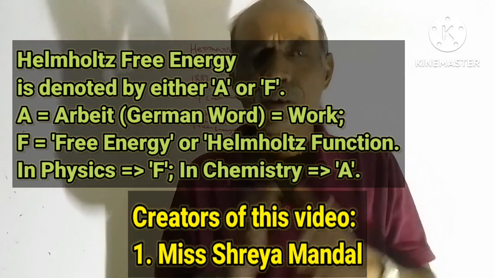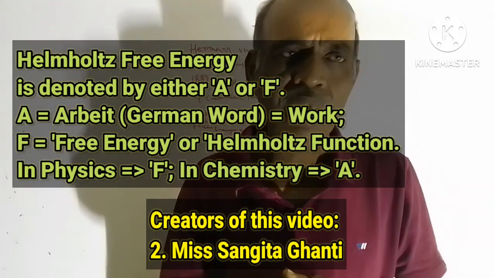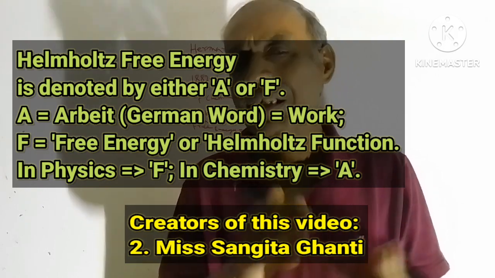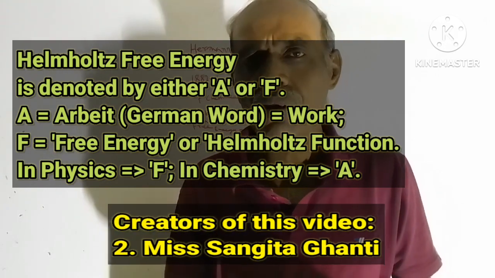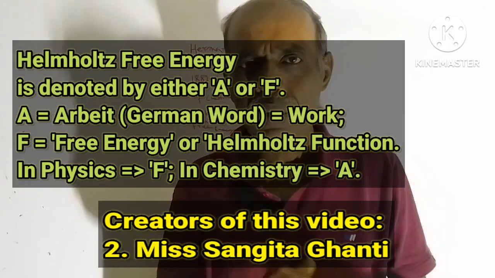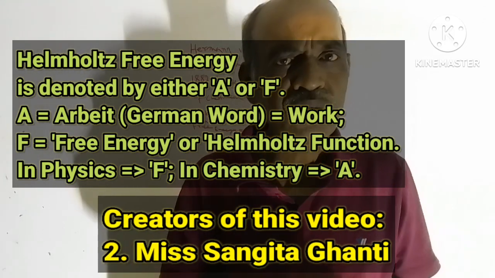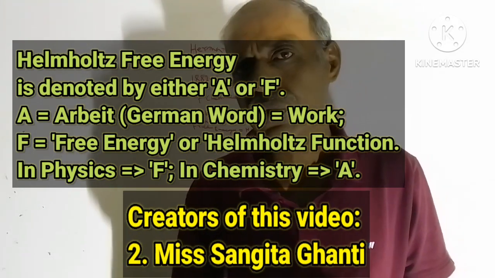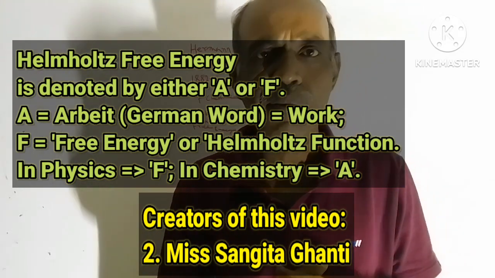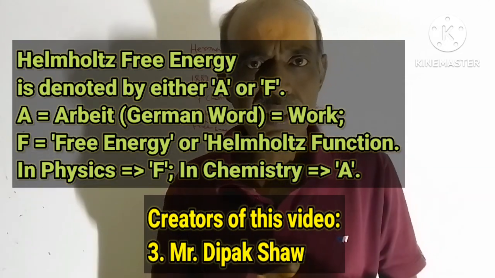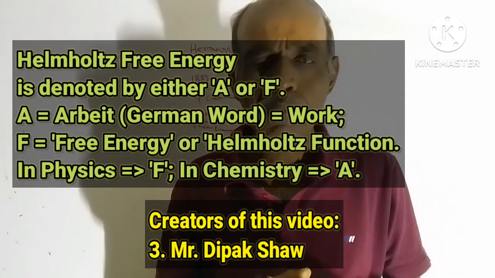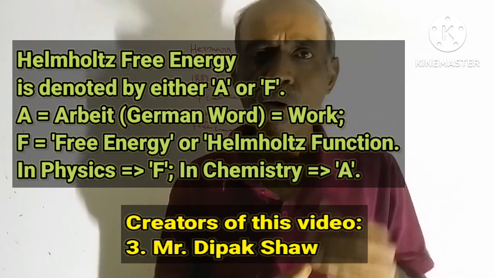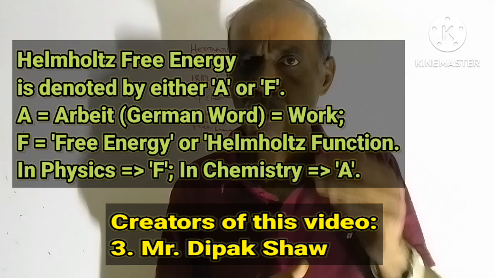Normally in physics F is used, and normally in chemistry A is used. But interchange is possible, there is no problem at all. But normally in the subject of chemistry the symbol A is used, and in physics the symbol F is used. A stands for Arbeit, A-R-B-E-I-T. Arbeit is a German word, the meaning of which is work. So A stands for Arbeit, meaning work.